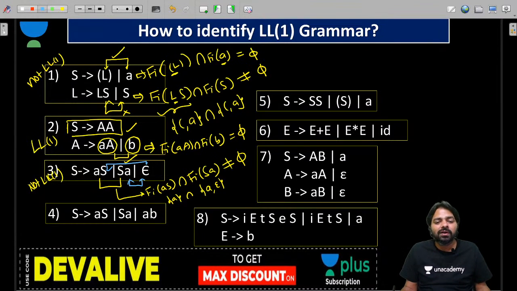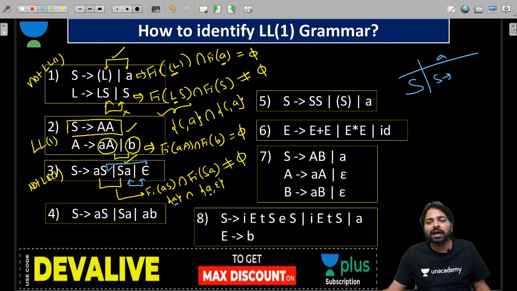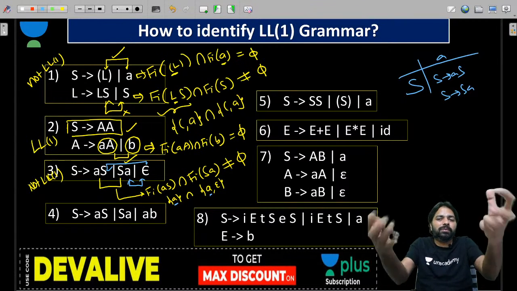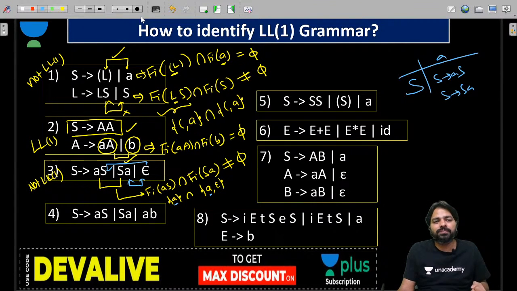What problem do we have? When you are looking for A from S, you will have this production, and you will also have this production. That is the reason: A came from both productions as a common first symbol. Okay.